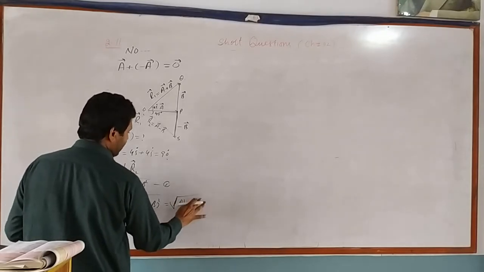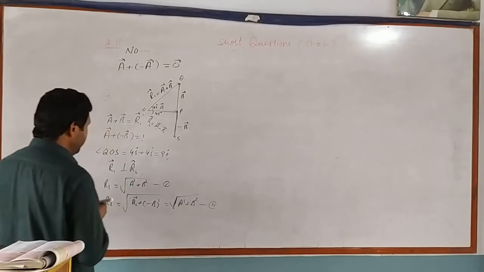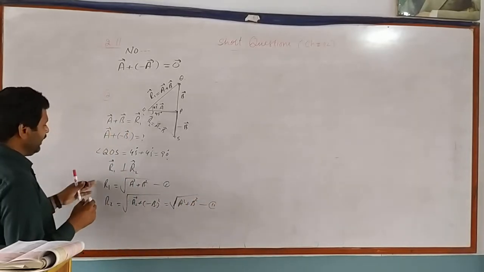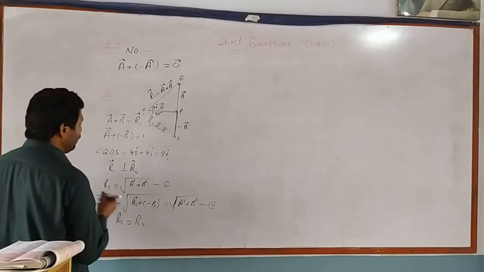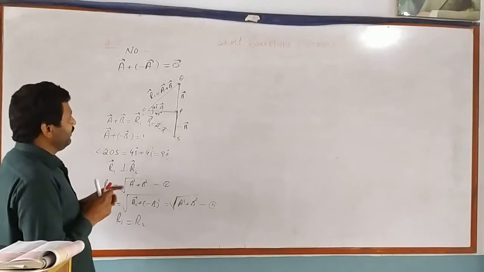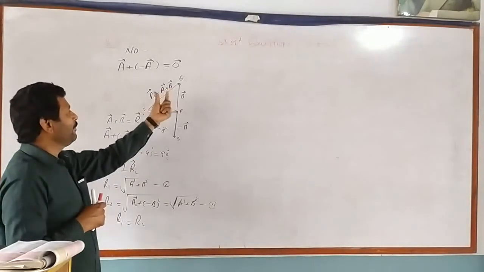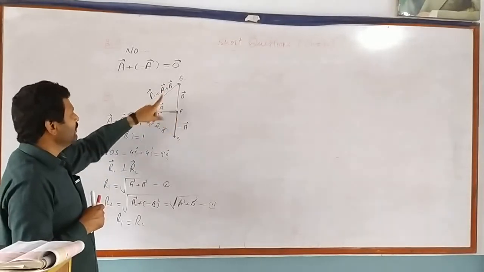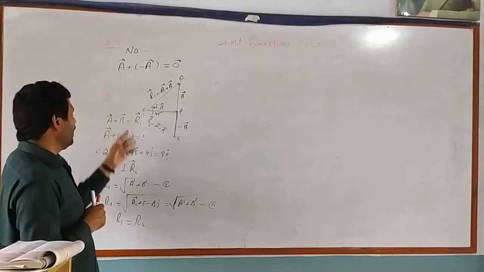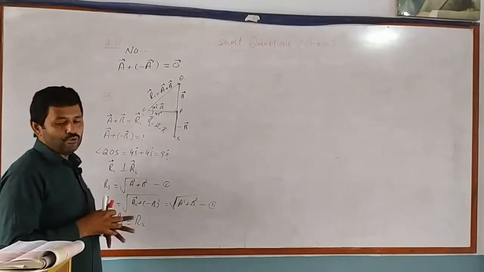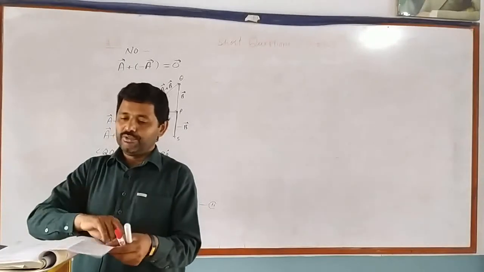It is clear from equation number 1 and equation number 2 that the magnitudes of R1 and R2 are also equal. Hence, we can say that the sum and difference of two vectors A and B, which are equal in magnitude and perpendicular to each other, that is R1 and R2, are perpendicular and of same magnitude. Hence, short question number 12 is proved.